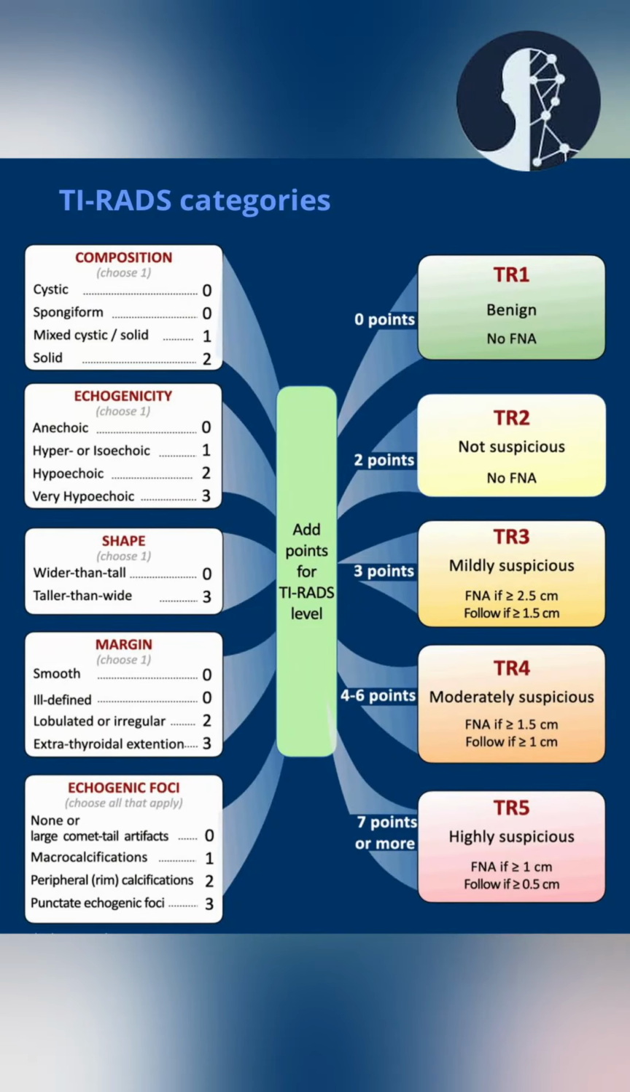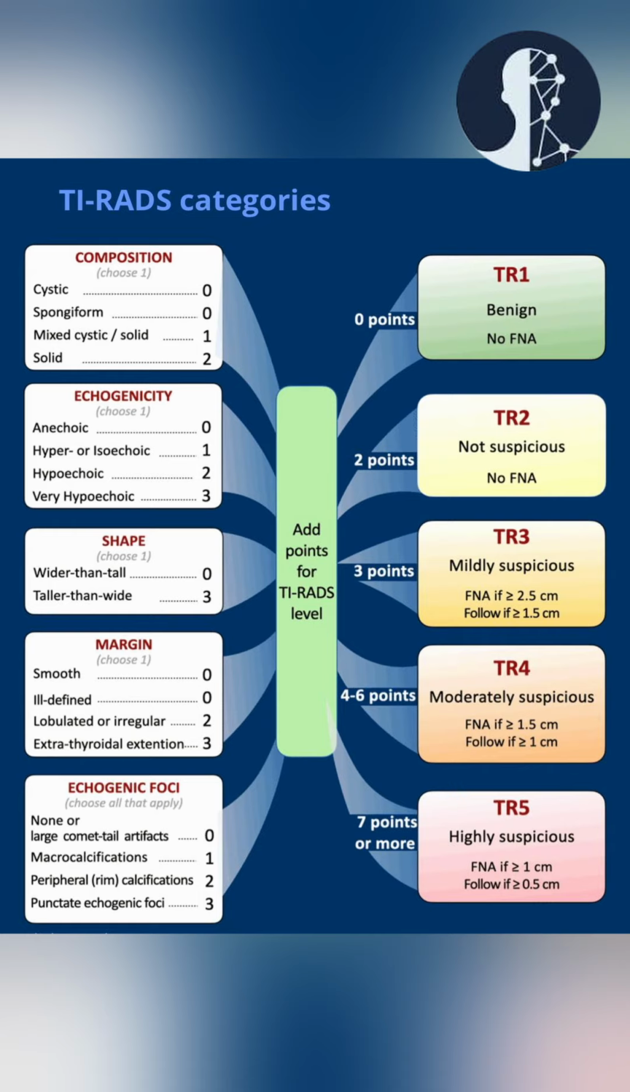TI-RADS 1 type are benign, which do not need any FNAC. TI-RADS 2 type are also not suspicious nodules. These also do not require any FNAC. TI-RADS 3 type of nodules are mildly suspicious nodules and they require FNAC if they are more than 2.5 cm. However, if they are less than 1.5 cm, they just need a follow-up. TI-RADS 4 type of nodules are moderately suspicious nodules and they require FNAC if they are more than 1.5 cm. Whereas TI-RADS 5 are highly suspicious of malignancy or cancer and they need an FNAC even if they are more than 1 cm.